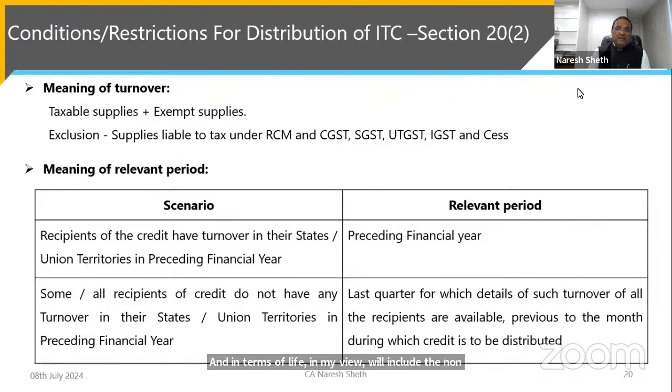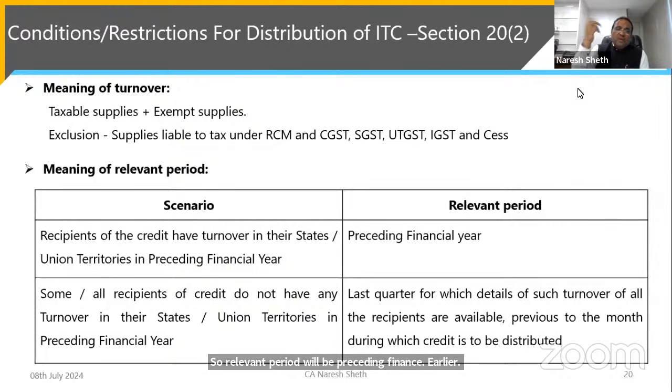Meaning of the relevant period. What do you mean by relevant period? Relevant period means the turnover of the recipient of the credit in the state or union territory in the preceding financial year. The preceding financial year's turnover for every unit you have to see. So the relevant period will be the preceding financial year. On that basis, you have to allocate.